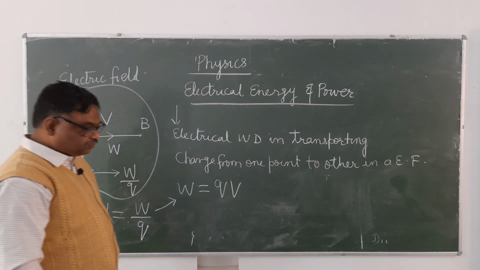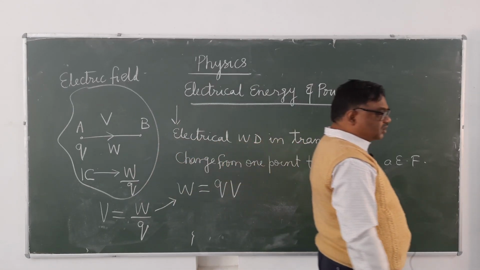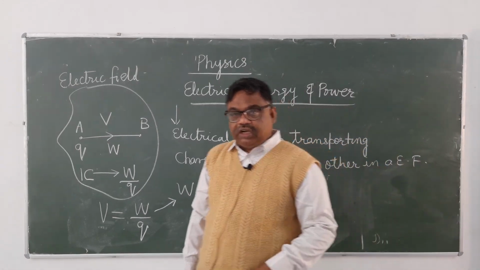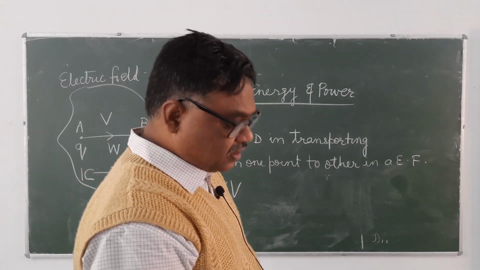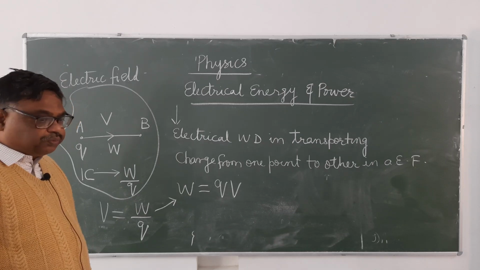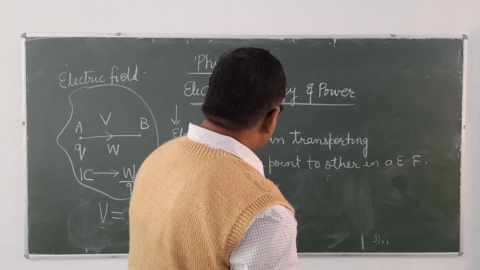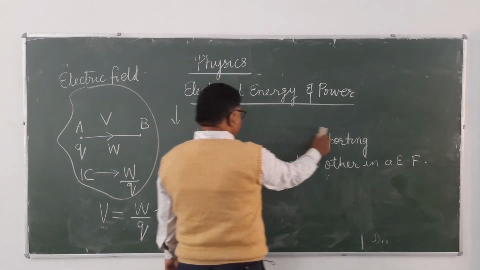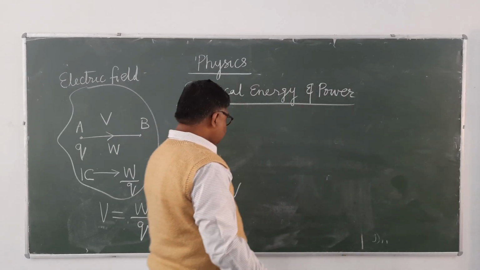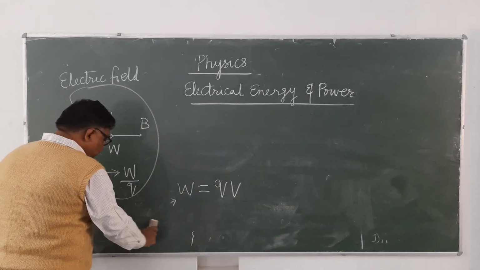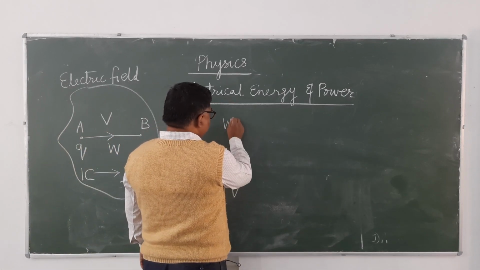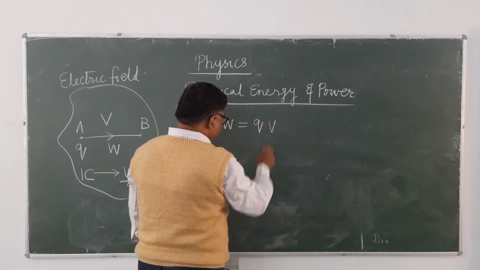So you write down. If a charge Q is transported from one point to another, between which potential difference is capital V, then electrical work done is given by W equals Q into V.